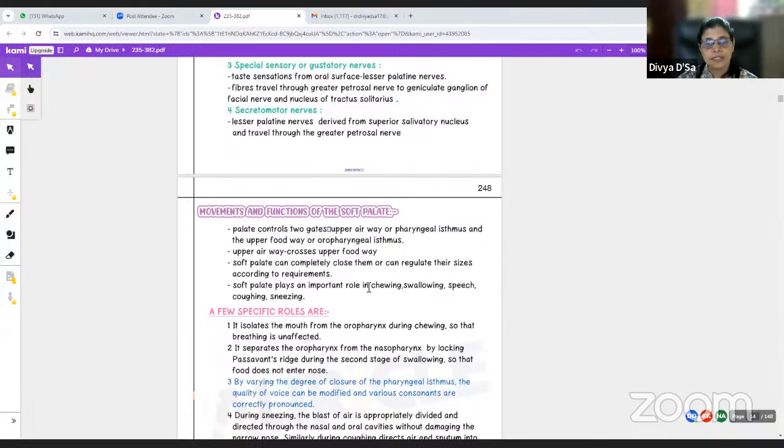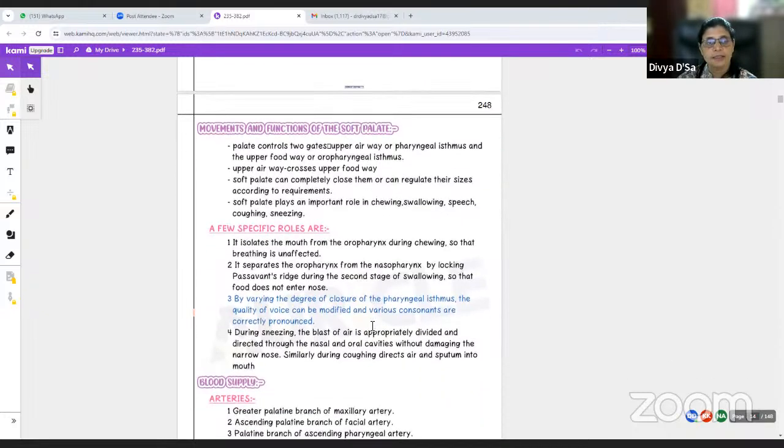The soft palate plays an important role in chewing, swallowing, speech, coughing, and sneezing. The other specific roles include that it isolates the mouth from the oropharynx during chewing so that breathing is unaffected. And it separates the oropharynx from the nasopharynx by locking Passavant's ridge during the second stage of swallowing. Passavant's ridge is formed by a few of the fibers, the fibers of the palatopharyngeus muscle, which form a U-shaped sling near the pharyngeal isthmus.